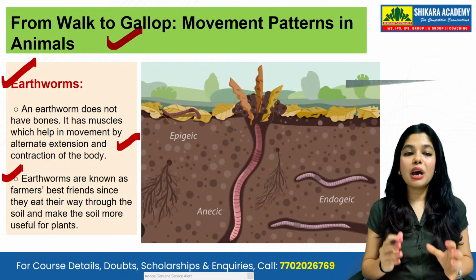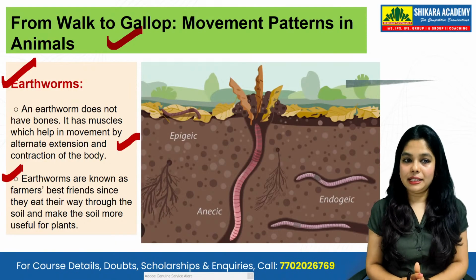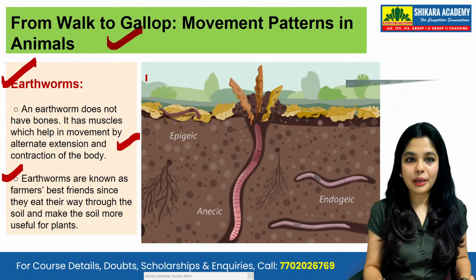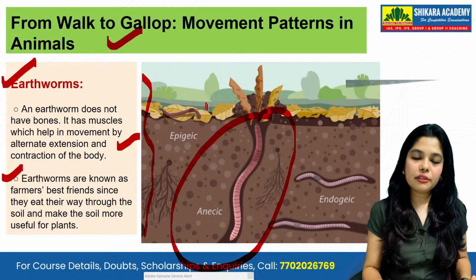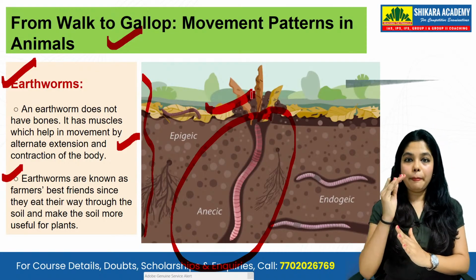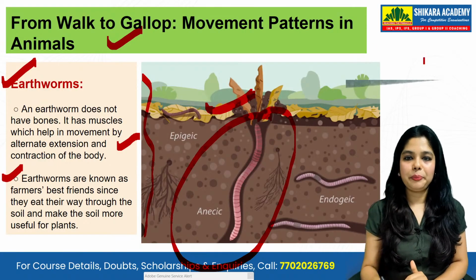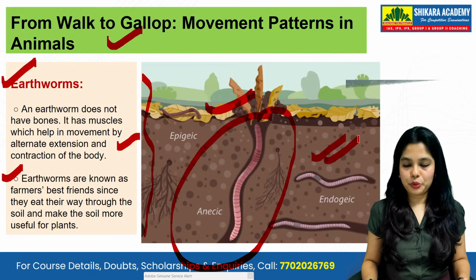Earthworms are known as farmers' best friend, since they eat their way through the soil and make the soil more useful for plants. These earthworms are so vital and so important that they try to make a path through the soil. So this is all about the earthworm.